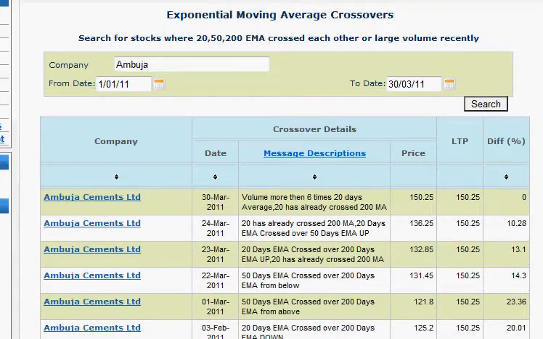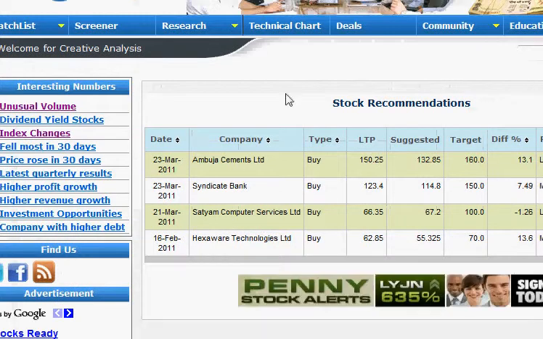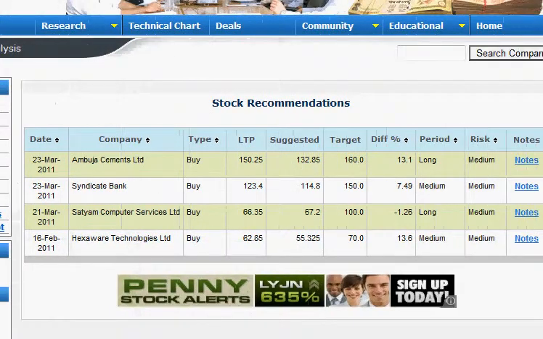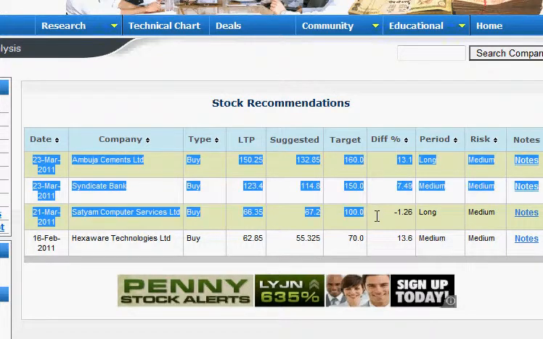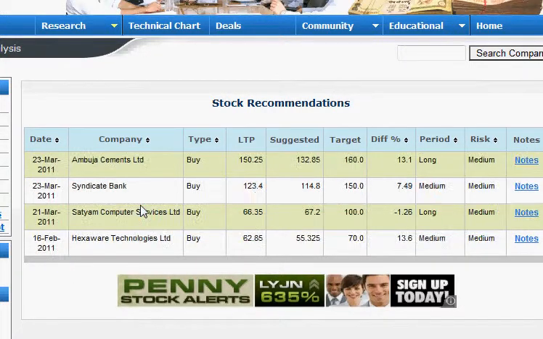Enjoy the feature. Now the second feature we added is Stocks to Watch. This is a feature where we tell you which stocks we found a very strong trend in. Let's take Ambuja Cement, which we just saw, Syndicate Bank, and some computer stocks. These may be good investment ideas which you can look at.